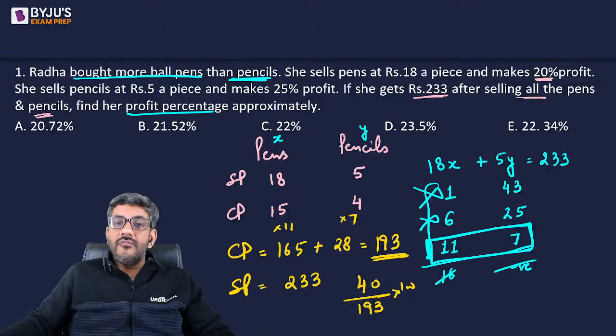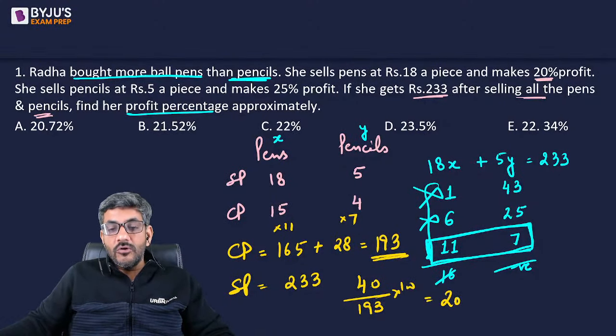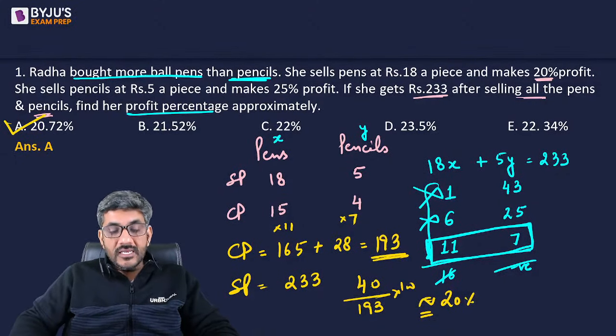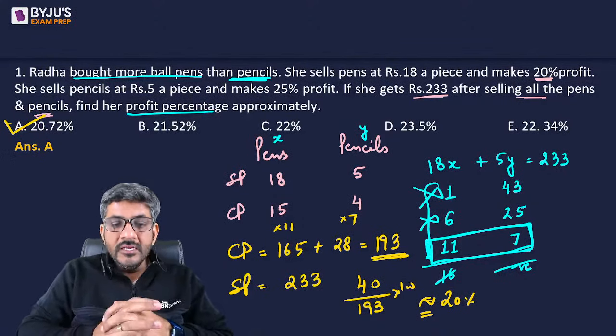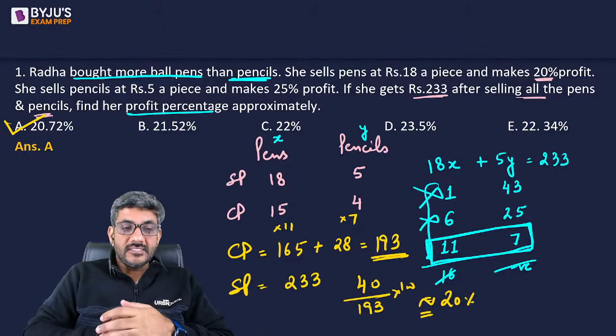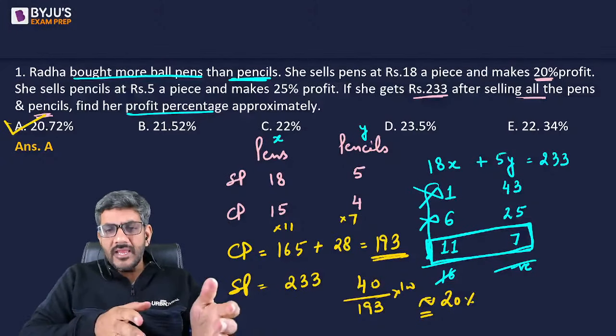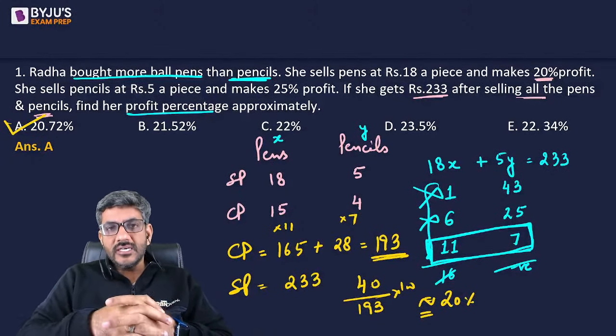A 40 rupees profit on 193, it is very close to 20%. And the answer which is close to 20% is option A. So answer is option A for us. So of course, slightly difficult question, but yes, such kind of questions are asked in XAT. Not that all of them are like this, but yes, you should be ready for such kind of questions.